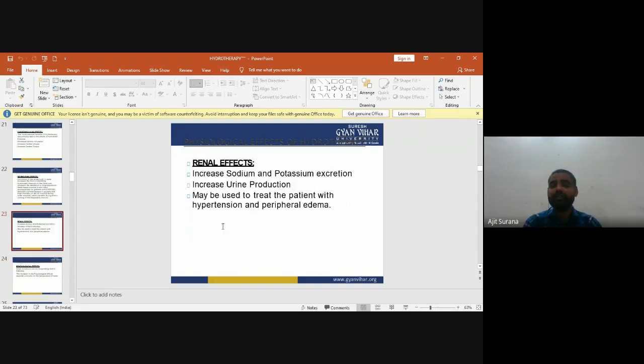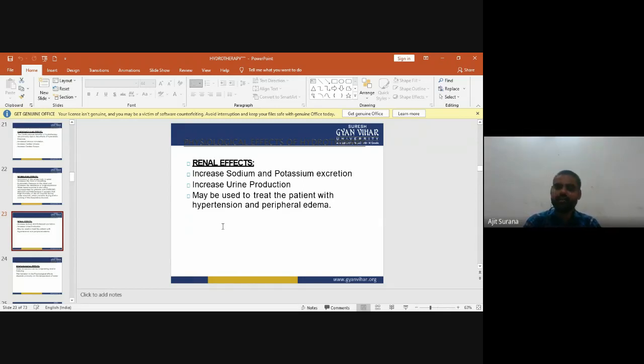Now the renal effects of hydrotherapy, the physiological effects of hydrotherapy over the renal system. In renal effects, they increase sodium and potassium excretion. They increase urine production, and may be used to treat patients with hypertension and peripheral edema. So these are the renal effects of hydrotherapy.